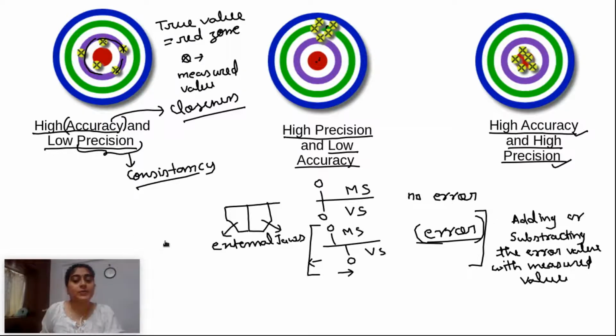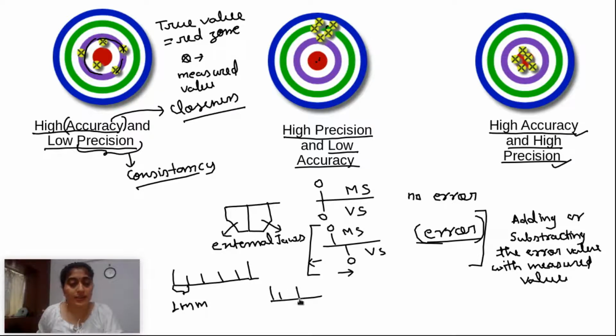So when is precision coming? Precision comes in any instrument at the time of manufacturing. If you are making a ruler, we know one gap of the ruler is 1 mm, but at the time of manufacturing they make the ruler like this. It's a very big difference, but I am just showing. Are they giving the same gap?